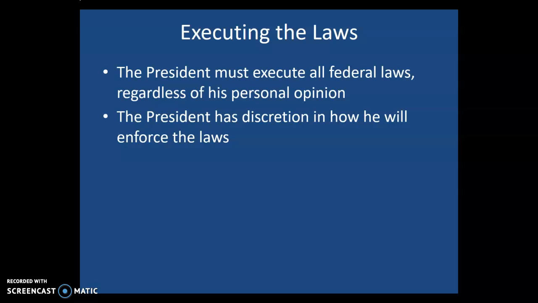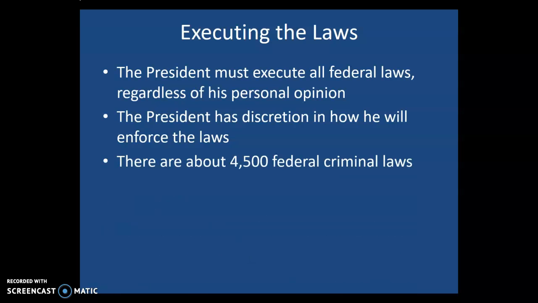He chooses not to do so, however. And that's because there's a lot more important things probably that the FBI can be doing other than shutting down marijuana distribution facilities. So he does have a lot of discretion. Some laws realistically do not get enforced, again, because the president has the power and the discretion on prioritizing which laws he wants to enforce.